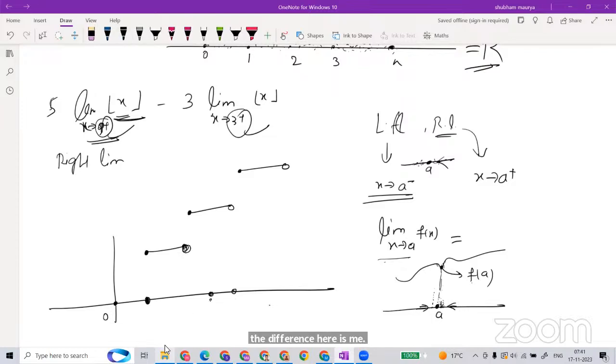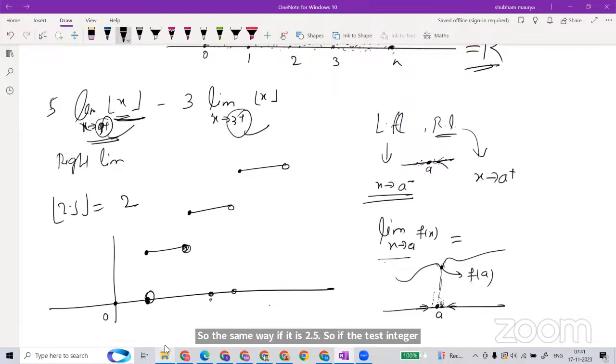Now, the greatest integer function. If the number is 2.5, the greatest integer value is going to be 2. As the name itself says, greatest integer function means the largest integer which is less than this number.